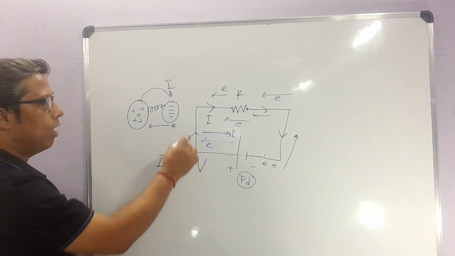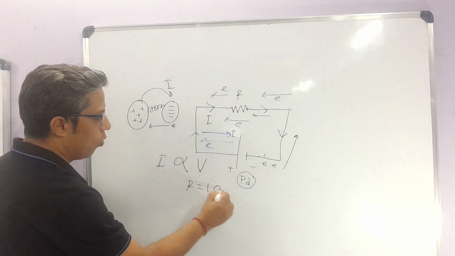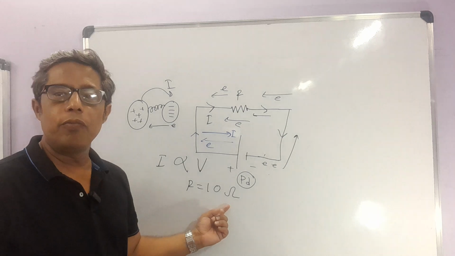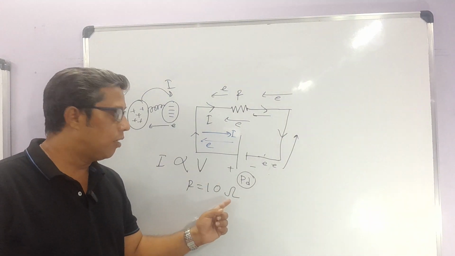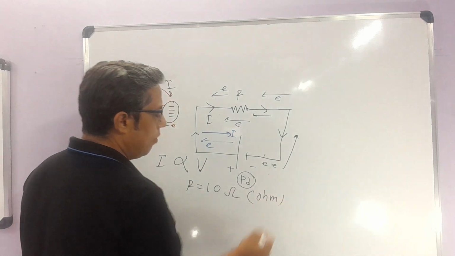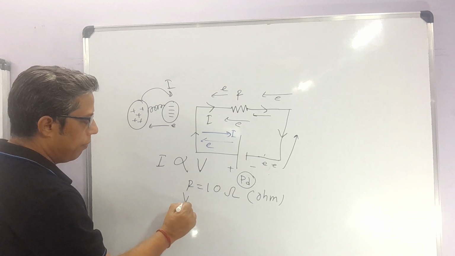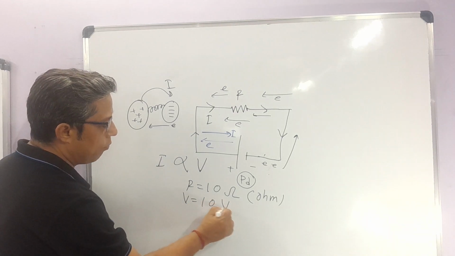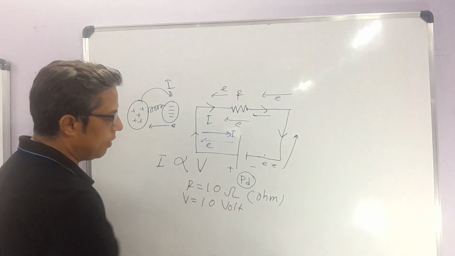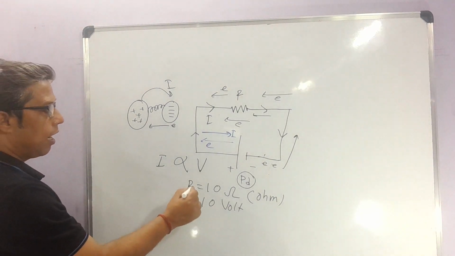Let me take a real example. Let's say in this circuit R is 10 ohm. Ohm is the unit of resistance, written as OHM. If R is 10 ohm and I am giving V equal to 10 volt, volt being the measuring unit of voltage or potential difference, what current will I get?